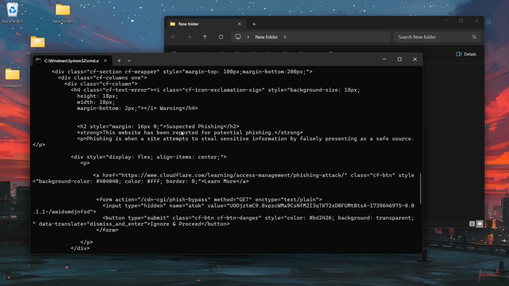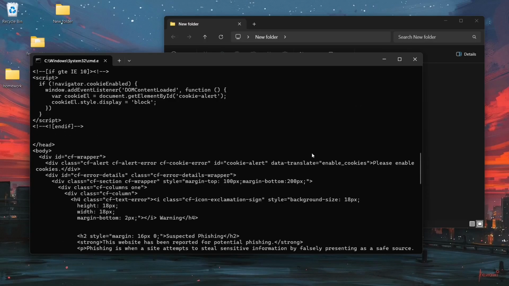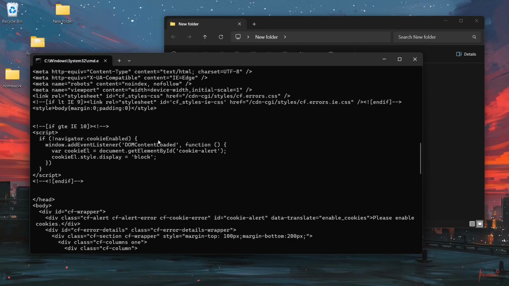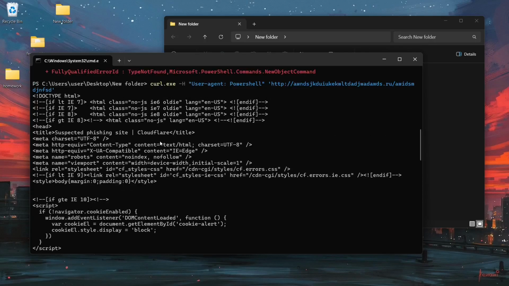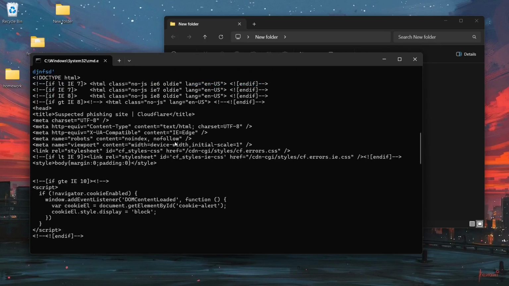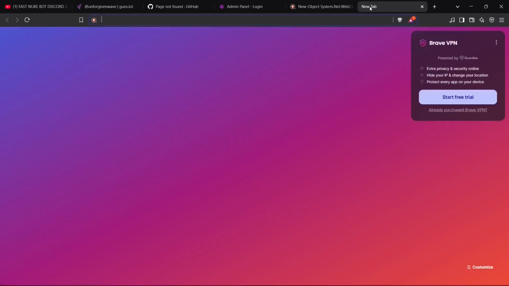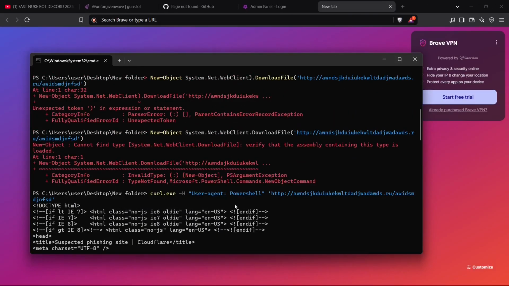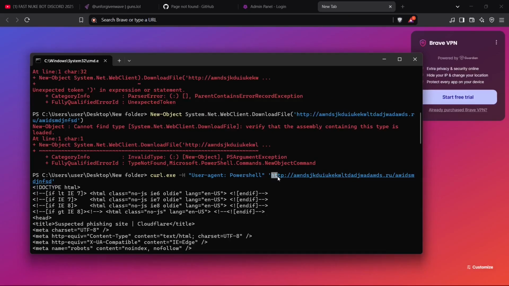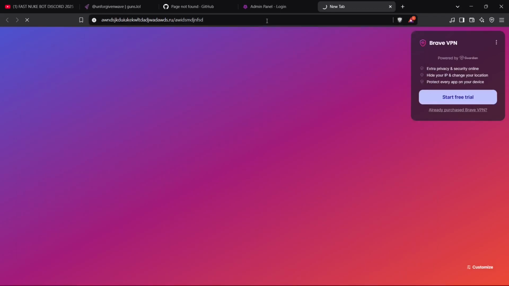Is this a 403 warning, suspected phishing? This website has been reported for potential phishing. Is their entire operation taken down? I don't really know. I think their operation is taken down. So href, this is referencing like an image, which means this is a phishing site. Actually, we can check the URL for ourselves, I think. Nope, not this one, not this one. There we go, this one. This is HTTP, so I think I should be able to intercept this in any case.